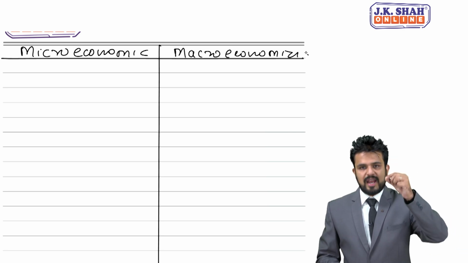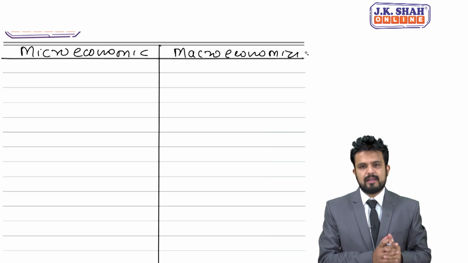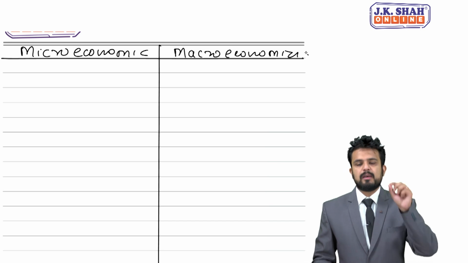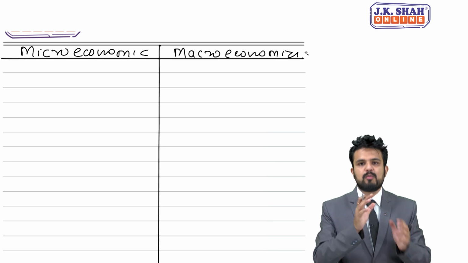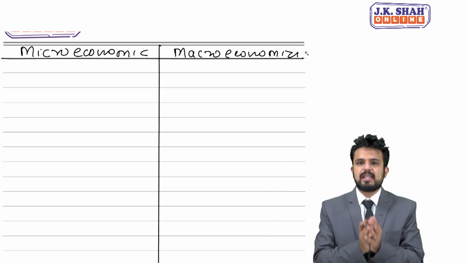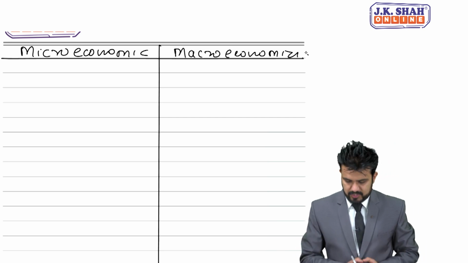First I will write points only on the microeconomics side, then we will come to macro. Please make a note of this. You are also supposed to write this, and please remember these points. Moment you see these points, you can easily identify whether it is microeconomics or macroeconomics.